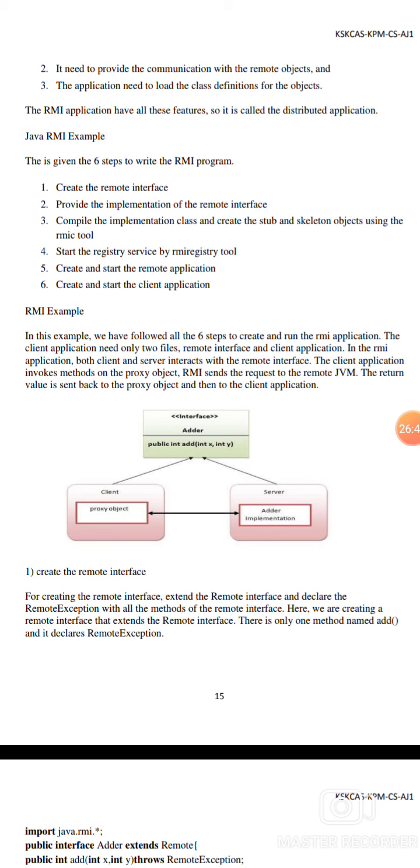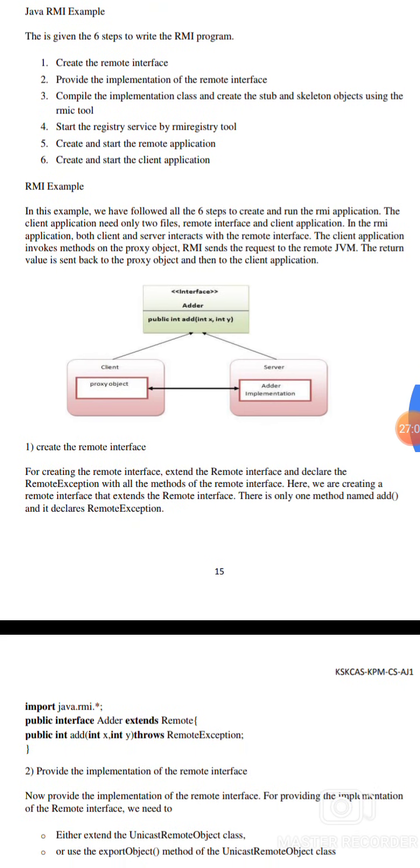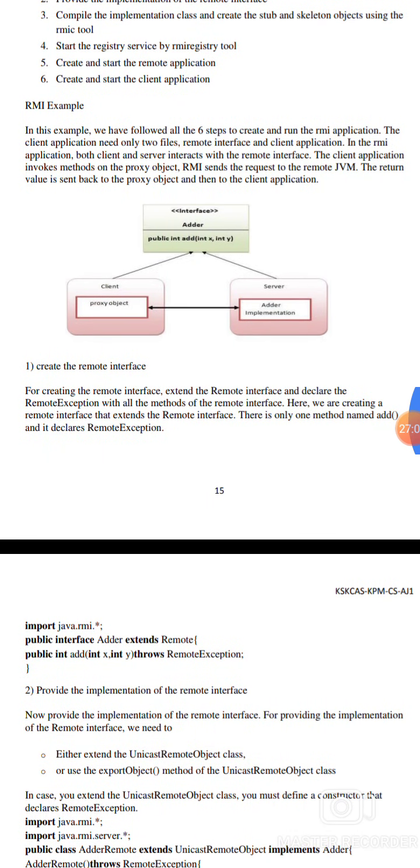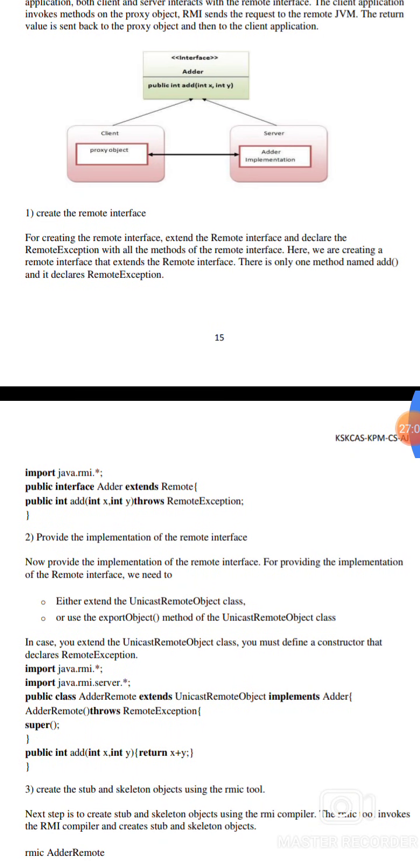The RMI example. First, we have to create the remote interface. Extend the remote interface and declare the remote exception for all methods of the remote interface. We have to create the remote interface, extend the remote interface, with only one method named add, and declare the remote exception. Import java.rmi.*; then public interface Adder extends Remote.